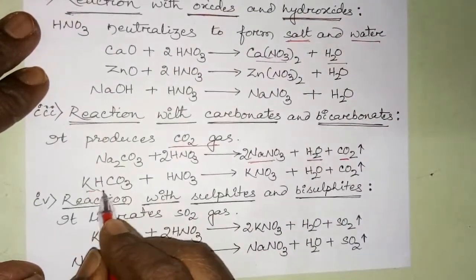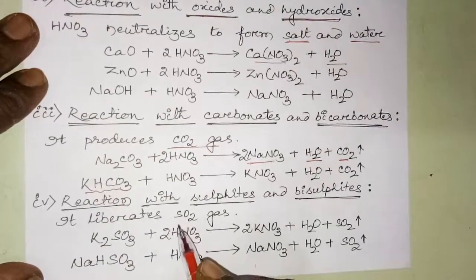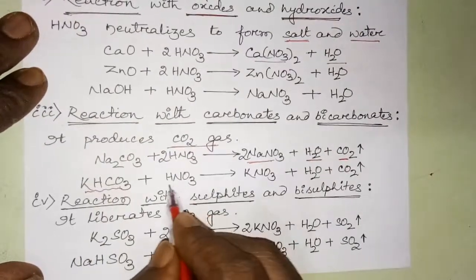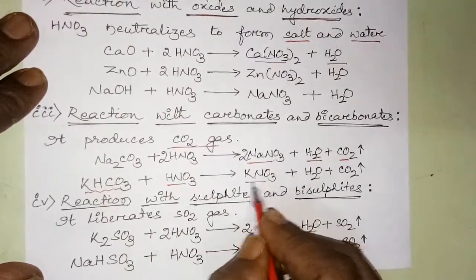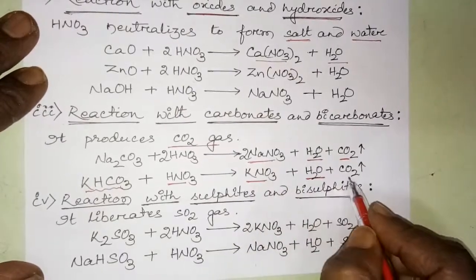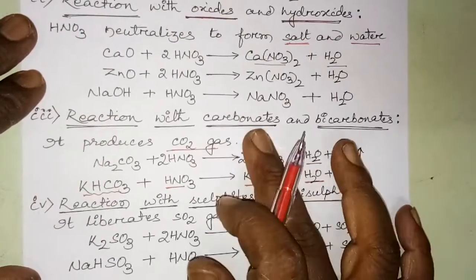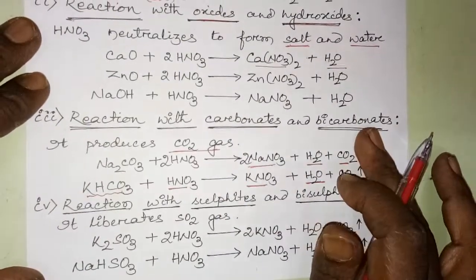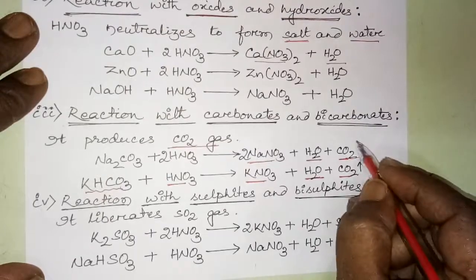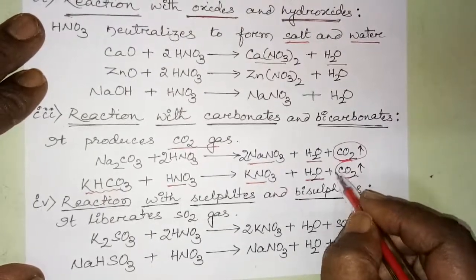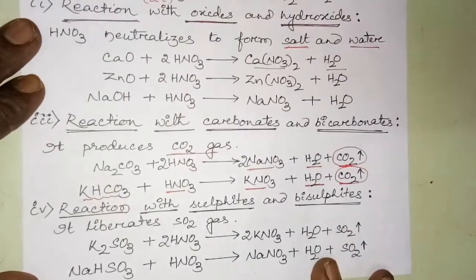KHCO3, what is this? Potassium hydrogen carbonate, or potassium bicarbonate. When it reacts with HNO3, it produces potassium nitrate, water and carbon dioxide gas. So when carbonates and bicarbonates react with nitric acid, they produce carbon dioxide gas, as in the case of HCl also.